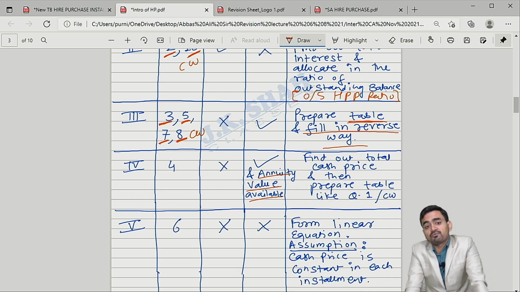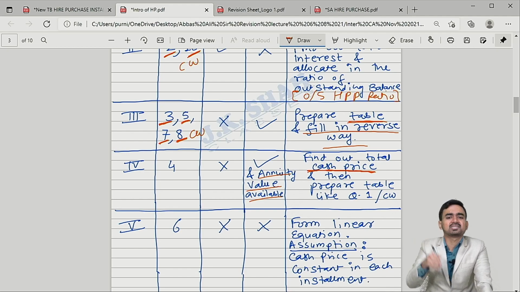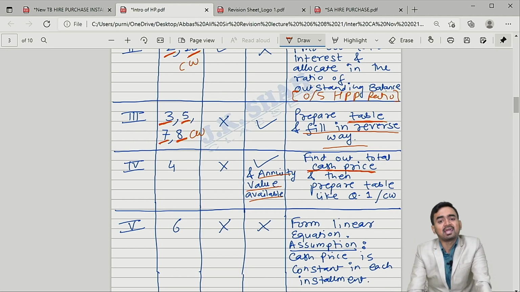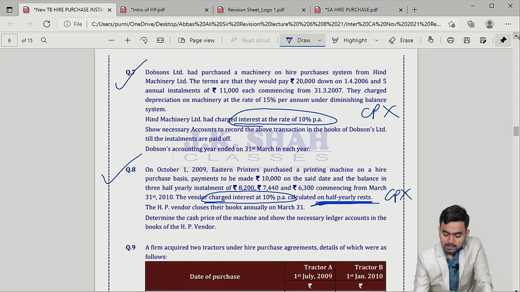So likewise, if cash price is not given but the rate of interest is there, and based on that annuity factor is given, then what will you do? Find out the total cash price. What is the meaning of cash price? Cash price is nothing but the present value of any machine, any asset, and then prepare the table like question number 1. Simple.